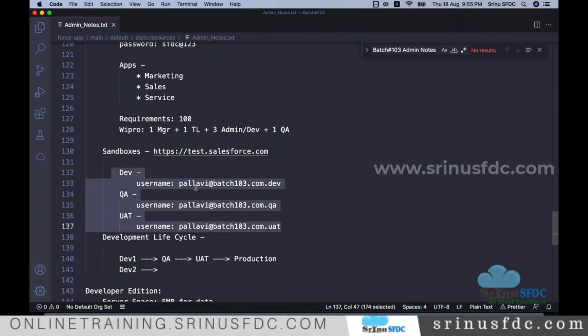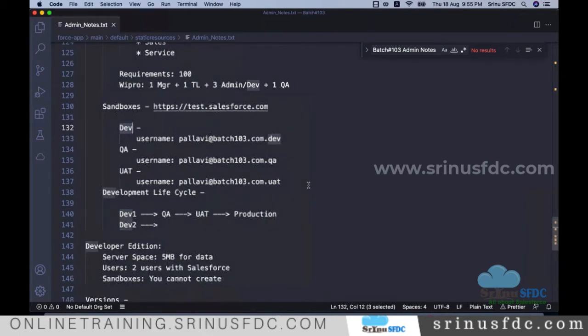They give some time to explore and understand. At that time, if you don't know about sandboxes, it is a problem. A sandbox is a test environment. Instead of working directly in production, we work in the sandbox. There will be many sandboxes.